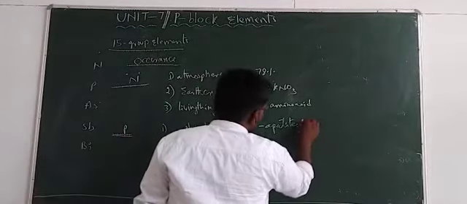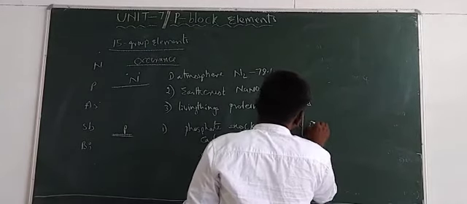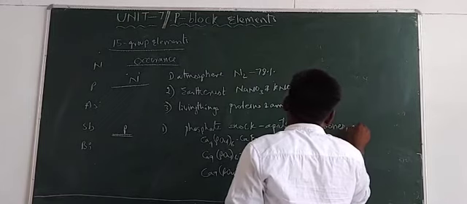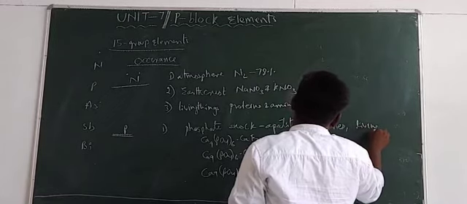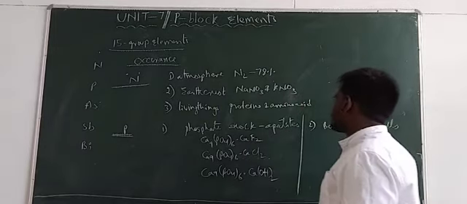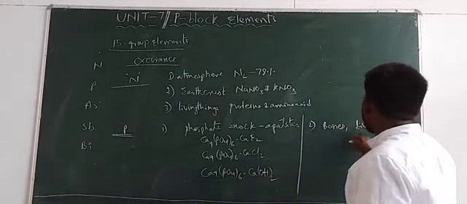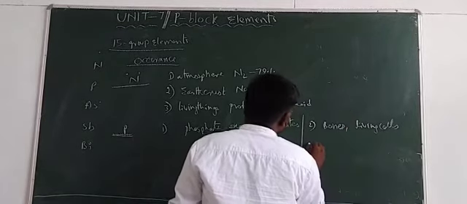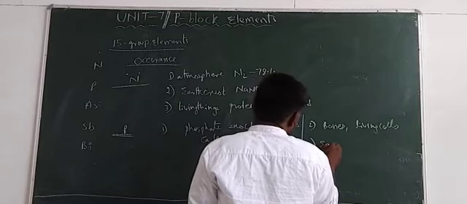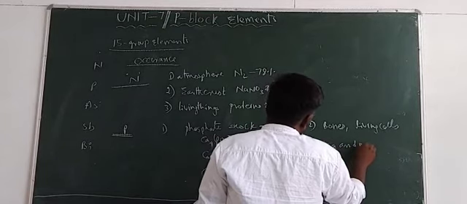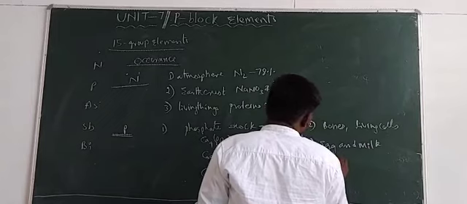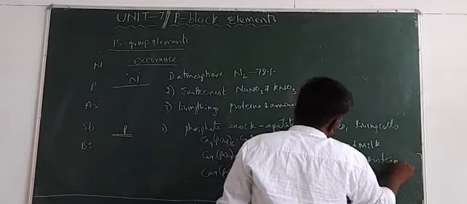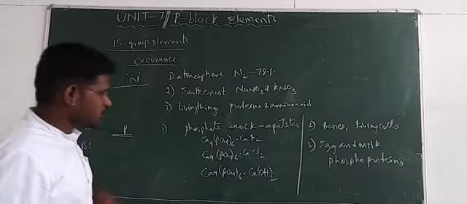And phosphorus is available in bones and living cells. Phosphorus is present in the bones of animals, and next, in the living cells of animals. And last one, phosphorus is present in egg and milk in the form of phosphoproteins. So these are the three sources of phosphorus.